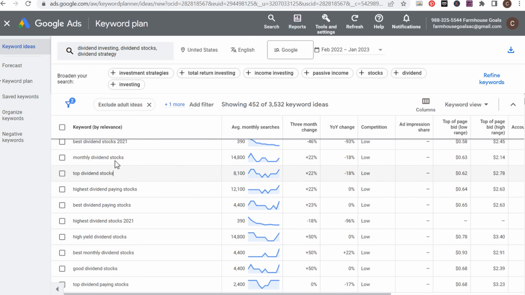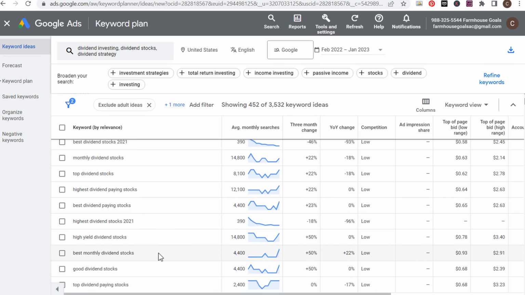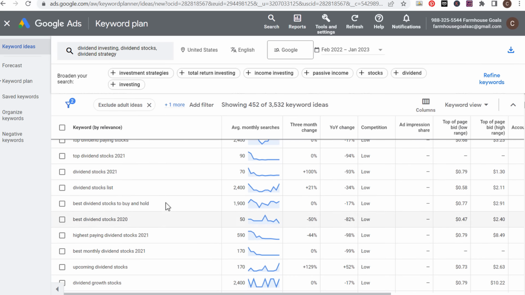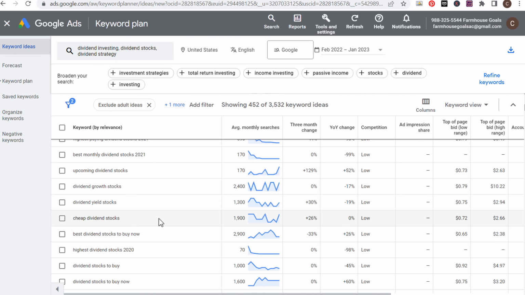High dividend paying stocks, again, that probably goes down to this one here, but you can find a bunch of different keywords here just by looking at the long tail keywords related to dividend stocks, and we obviously have our filter here, so it's only showing us those long tail keywords. Now, there's going to be some old keywords here from 2021, but obviously you have to update these all every single year. Cheap dividend stocks.